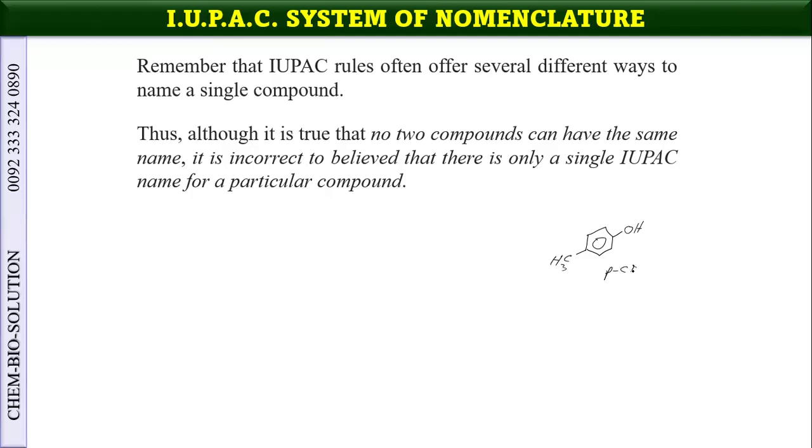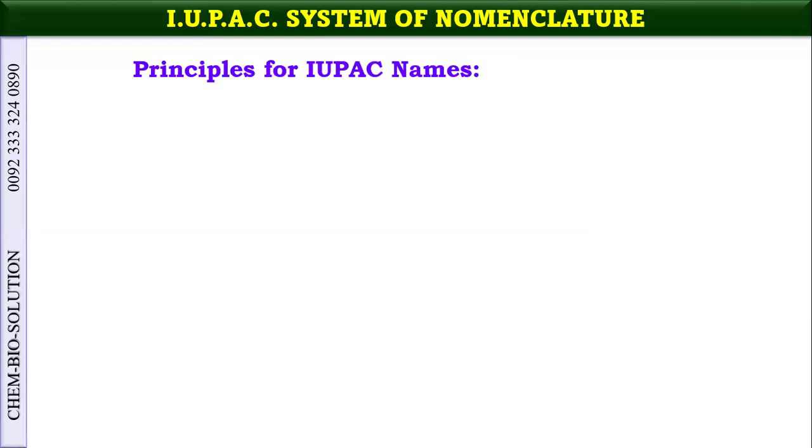It is also recommended by I.U.P.A.C, and its name is also 4-methylphenol. So both are I.U.P.A.C names. I.U.P.A.C recommends both names for this compound, but it is not part of your AS syllabus.